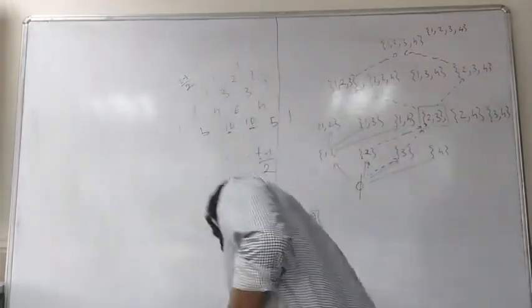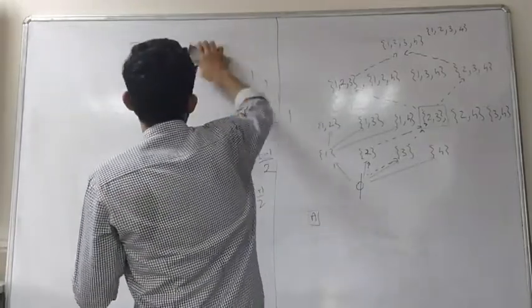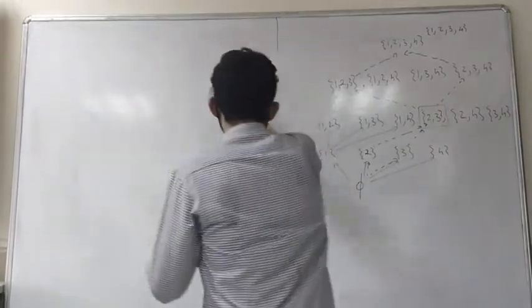So let's try to prove Sperner's theorem. We give an upper bound for the biggest anti-chain.